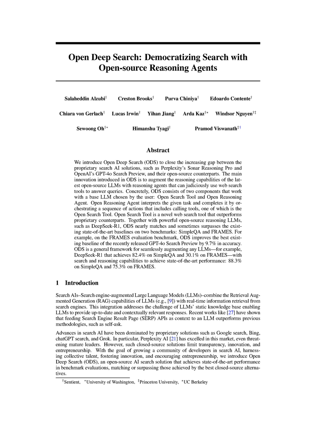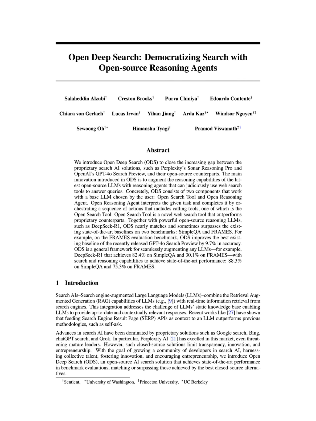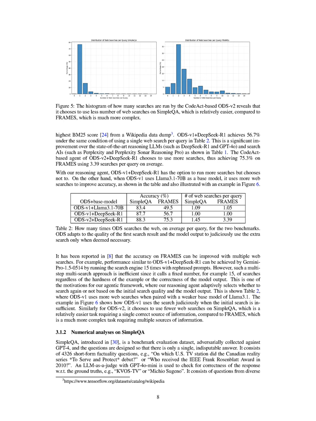ODS achieved significant results on the evaluation benchmarks of SimpleQA and FRAMES, outperforming both closed-source solutions and previous methodologies. Specifically, ODS v1 plus DeepSeek R1 scored 87.7% on SimpleQA, while ODS v2 plus DeepSeek R1 reached 88.3%, surpassing the performance of closed-source models like Perplexity and GPT-4o, which scored 38.2% and 42.7% respectively.